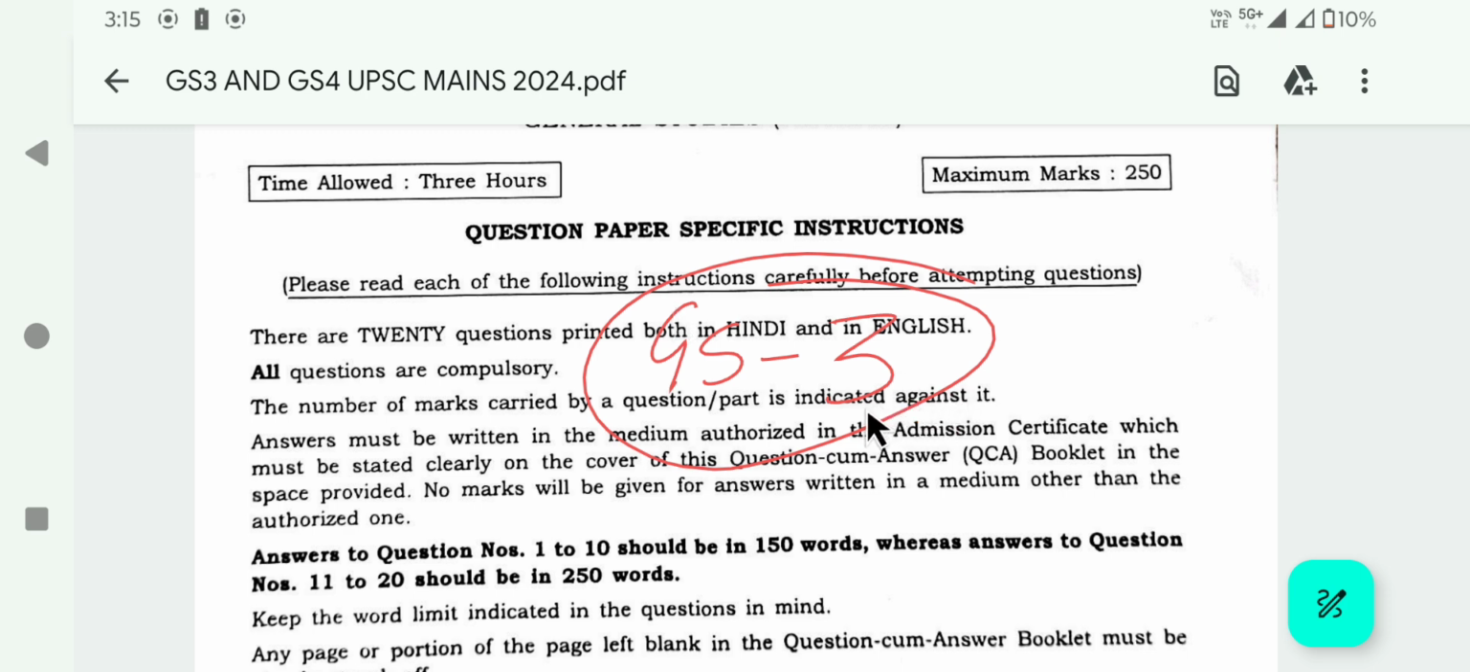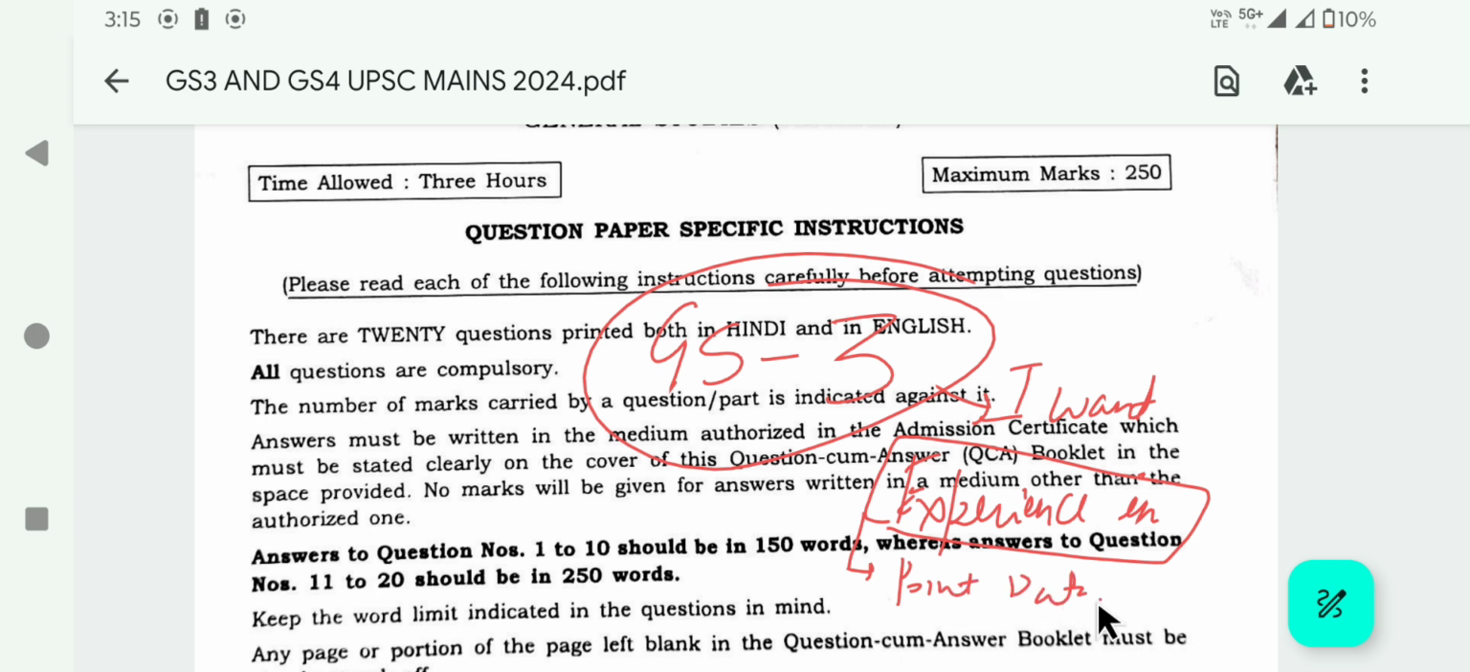Hello everyone, this was my second mains. I have also written a mains earlier. I want to share with you my experience in the exam hall, what I wrote in the questions, what points, data, and diagrams I was able to generate. In this video, we will see and analyze the UPSC 2024 GS3 paper.